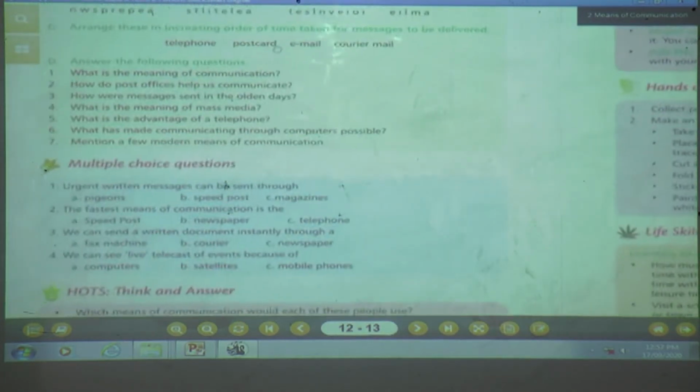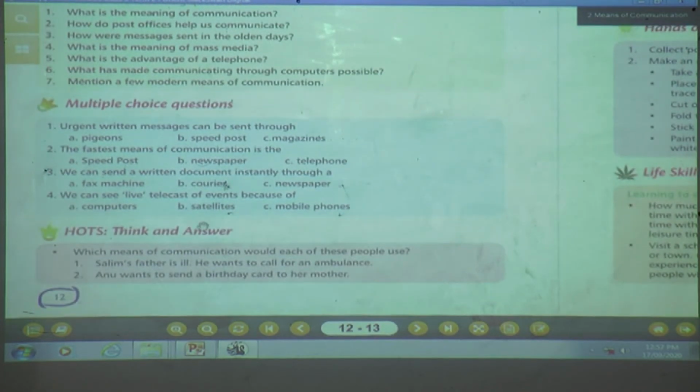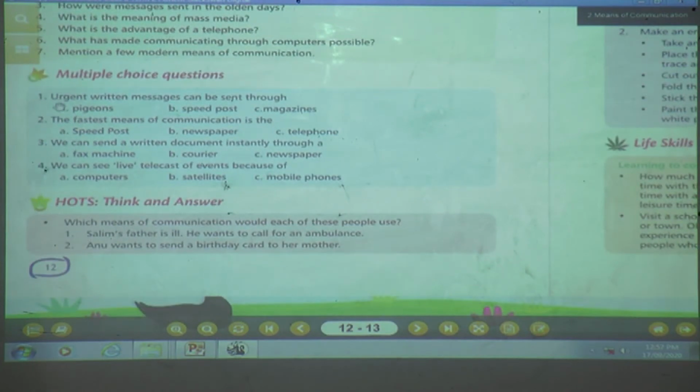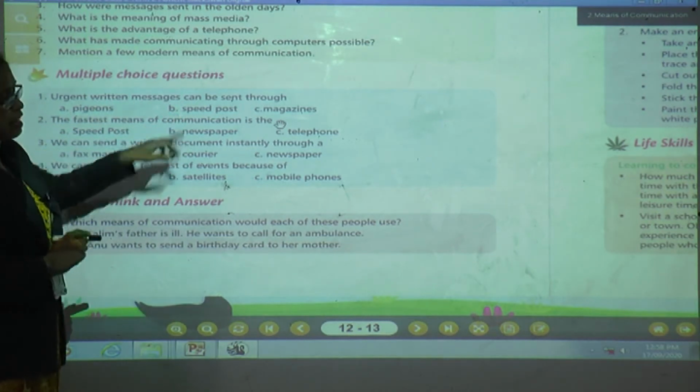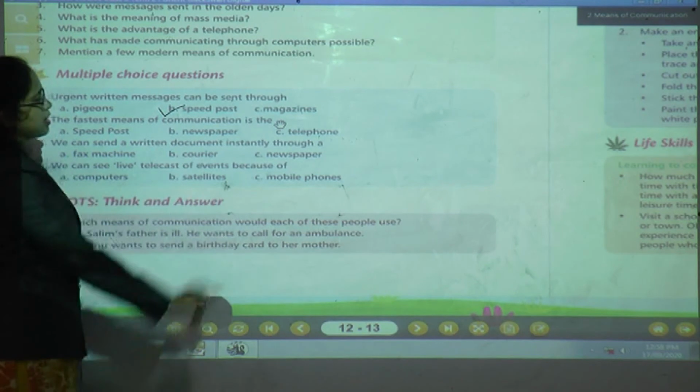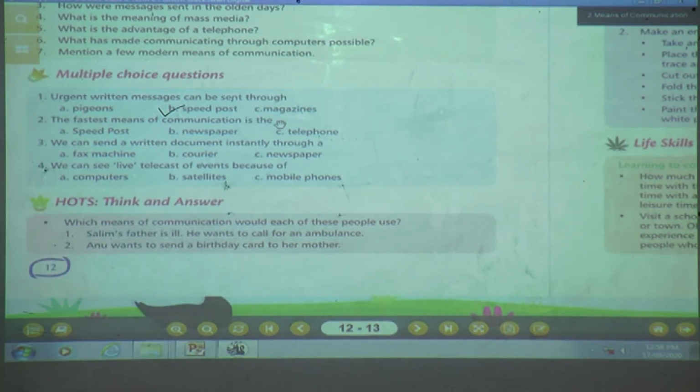That is a multiple choice question. Now tell me what is this? Urgent written message can be sent through pigeon, speed post or magazine. Yes, children, what will be the answer? If we want to send an urgent message, what will we do? We will send by pigeon? No. We will send by speed post? Yes. What is the correct answer? Speed post. Done, children?